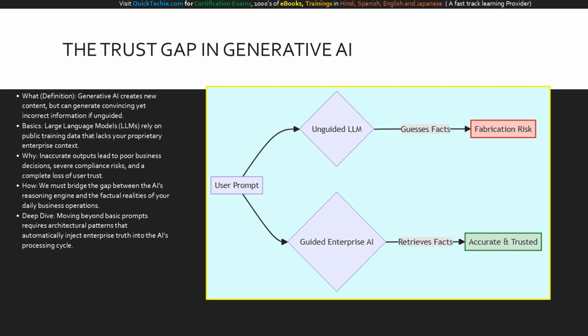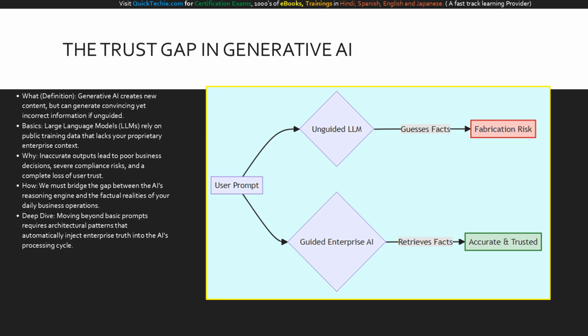We must bridge the gap. We cannot rely solely on the model's public training data. We have to inject your proprietary enterprise truth into the AI's processing cycle. As senior leaders, you must understand that deploying naked, unguided AI is a risk. Our deep dive today focuses on the precise architectural patterns that eliminate this risk and turn generative AI into a highly reliable, factual business engine.